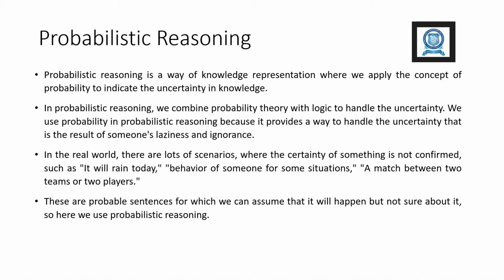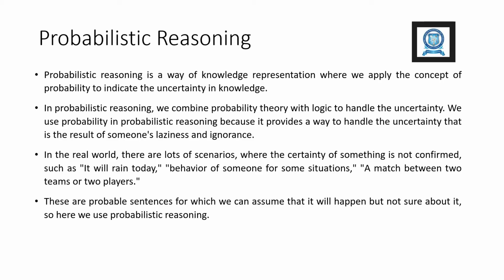Next topic is probabilistic reasoning. It is a way of knowledge representation where we apply the concept of probability to indicate the uncertainty in knowledge. In probabilistic reasoning, we combine probability theory with logic to handle the uncertainty. We use probability in probabilistic reasoning because it provides a way to handle the uncertainty that is a result of someone's laziness and ignorance.